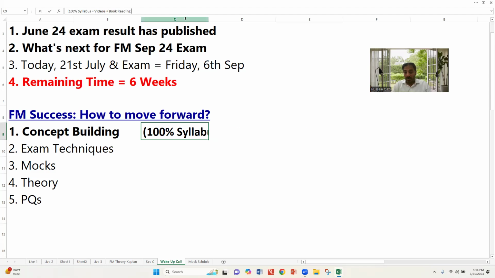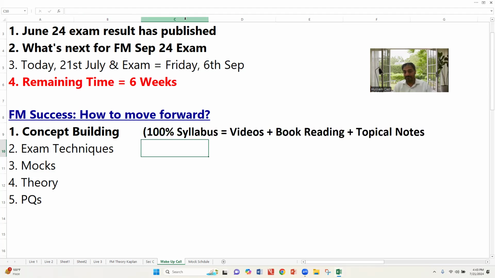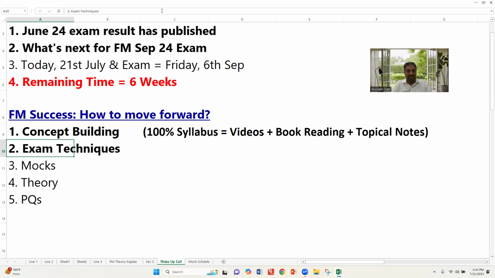Plus my topical notes. Make sure you are covering the syllabus with my topical notes as well. So this is all about concept building. But do remember that FM exam success is based on concept building plus exam techniques.